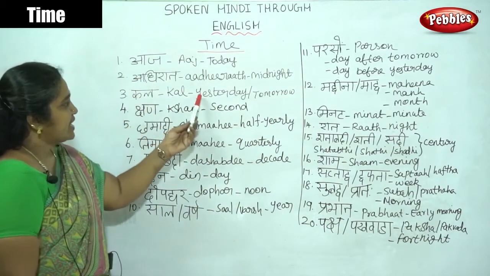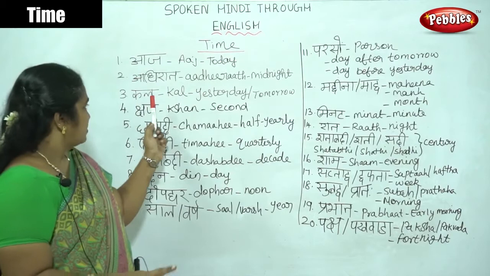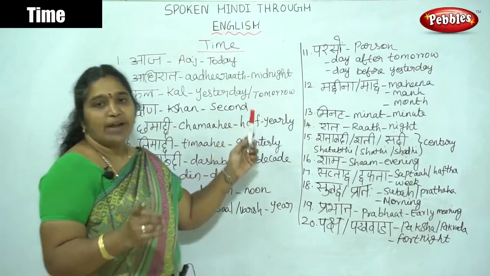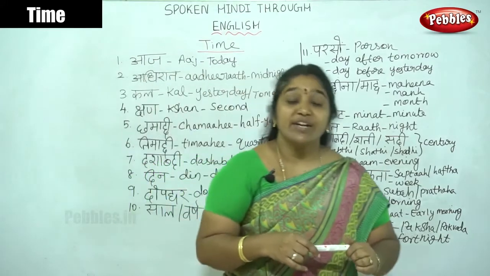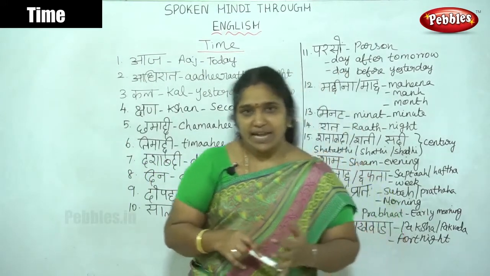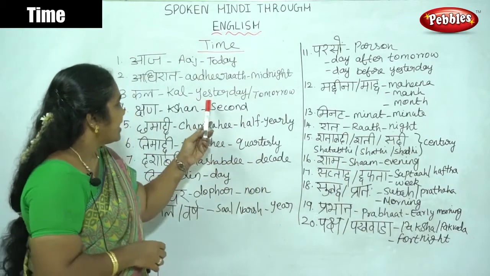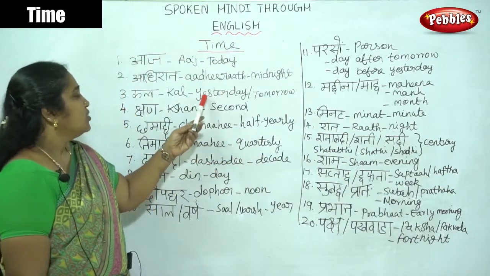Kal means yesterday. We have both yesterday and tomorrow. Only by the ending of the sentence can we know whether it is yesterday or tomorrow.